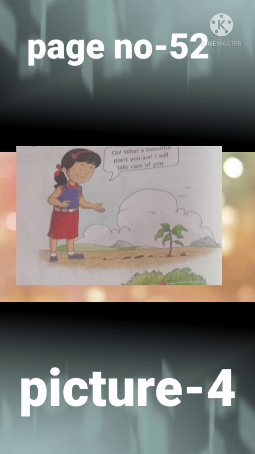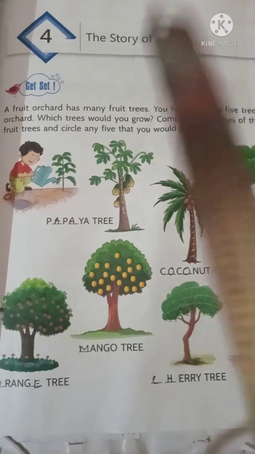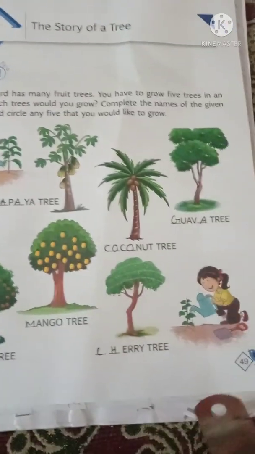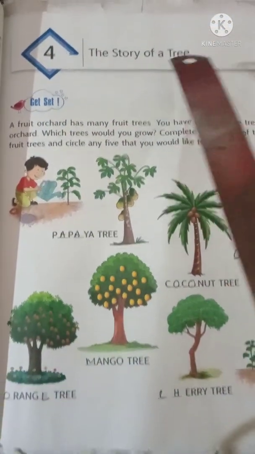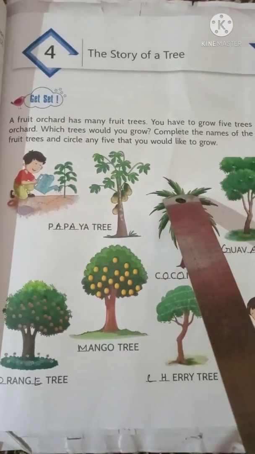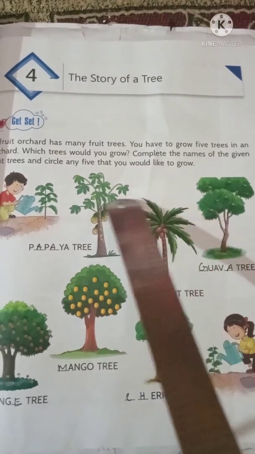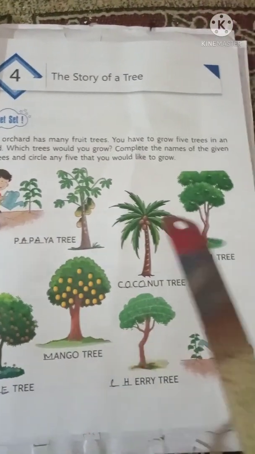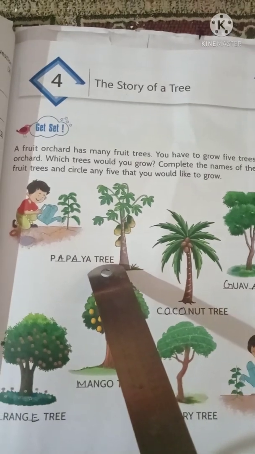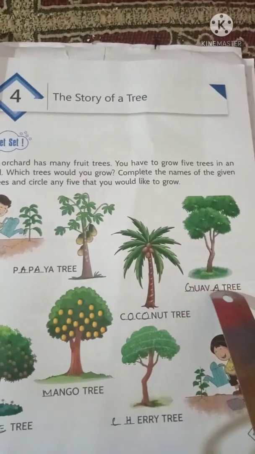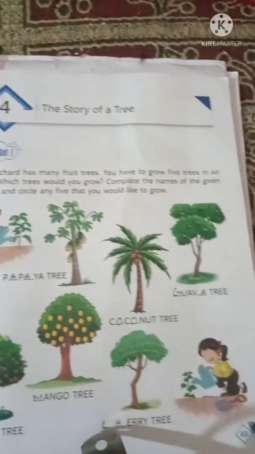Lesson number 4, The Story of a Tree. Let's see, open page number 49. So children, take out page number 49, lesson number 4, The Story of a Tree. Children, in this part you see that on page number 49 many different types of pictures of trees have been given, and each picture is telling about a type of tree. See, first picture, it is a picture of a papaya tree. Second picture, it is a picture of a guava tree, then coconut tree, then mango tree, orange tree, cherry tree.